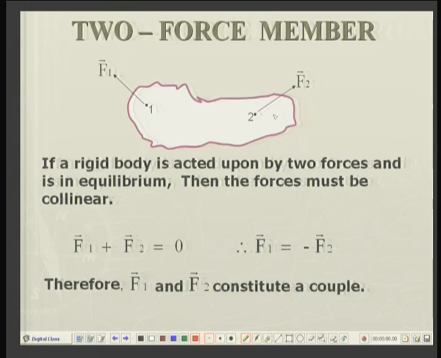So, the direction of the forces can be arbitrary direction, as I have drawn here. So, at point 1 and point 2 there is F1 and F2. Okay. Now, the member is in equilibrium, this body is in equilibrium. So, by conditions of equilibrium, the sum of the two forces F1 and F2 is equal to 0. So, what does it mean? That F1 is equal to minus F2. So, in other words, this body is subjected to two equal and opposite forces, that is, it is subjected to a couple.